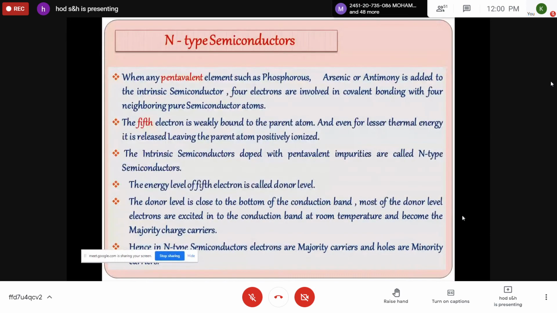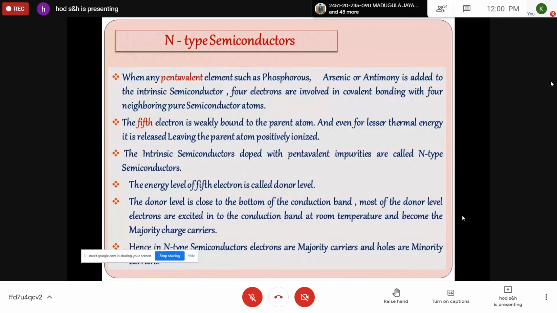So the relative concentration depends on the impurity added. When a trivalent atom or pentavalent atom is added, accordingly the concentration of charge carriers will change. If a donor impurity is added, then the concentration of negative charges will be more, and it is called an N-type semiconductor.